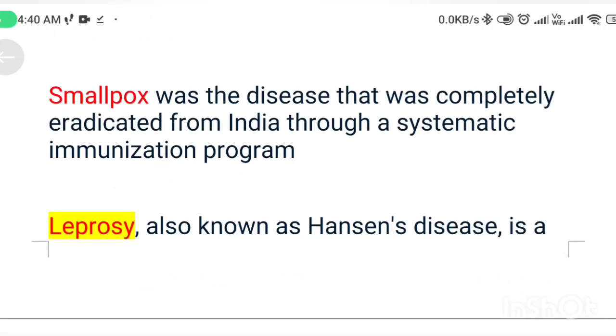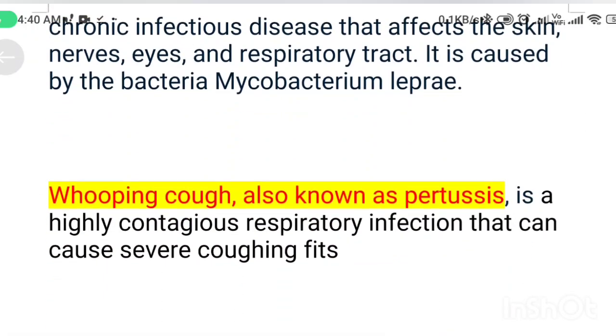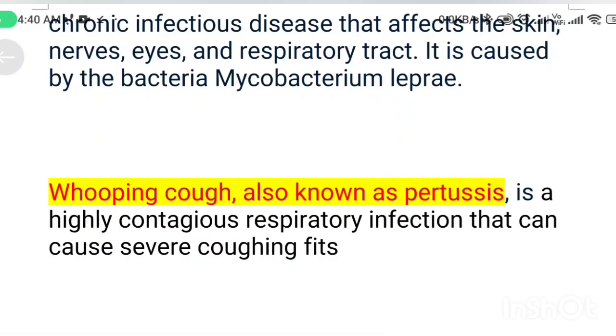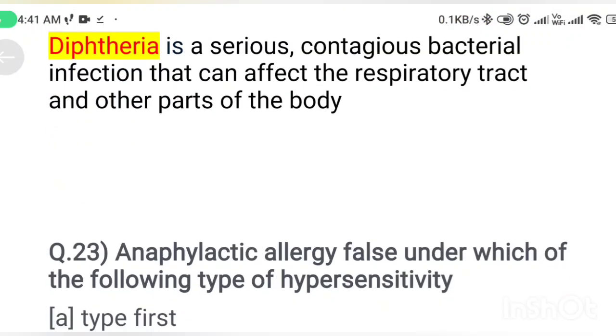Leprosy, also known as Hansen disease, is a chronic infectious disease that affects the skin, nerves, eyes, and respiratory tract. It is caused by the bacteria Mycobacterium leprae. And whooping cough, also known as pertussis. And diphtheria is a serious bacterial infection that can affect the respiratory tract and other parts of the body.